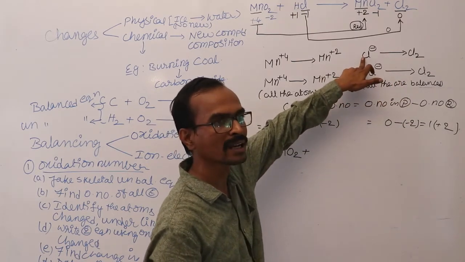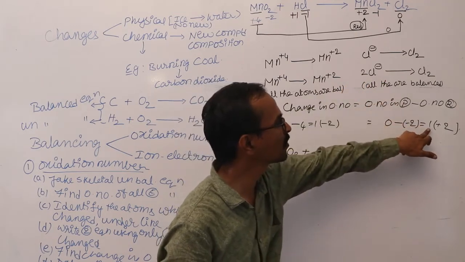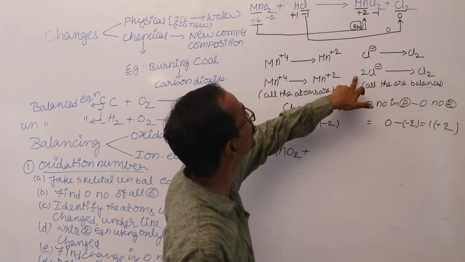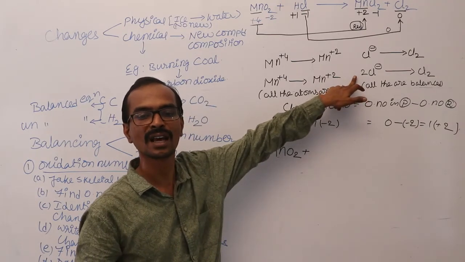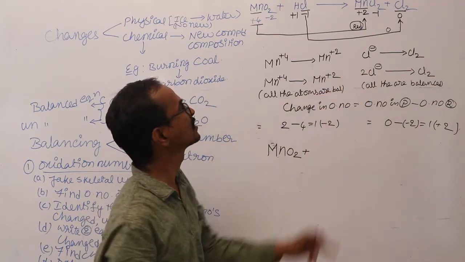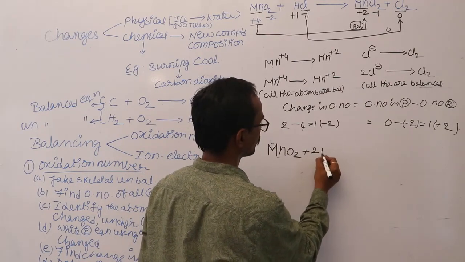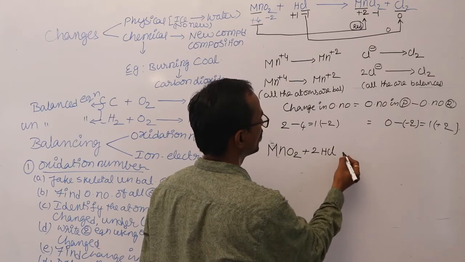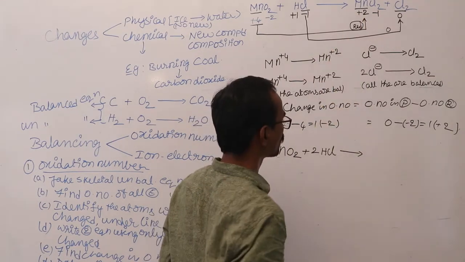Here the chlorine atoms are not balanced, so already we have taken one coefficient. 1 into 2, you will get 2HCl. 2HCl gives rise to, wherever you find manganese, what you have to do?